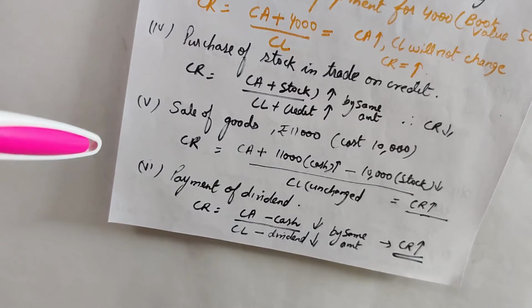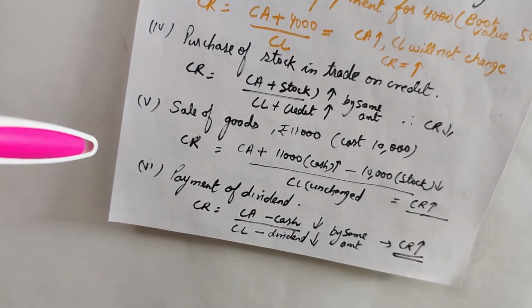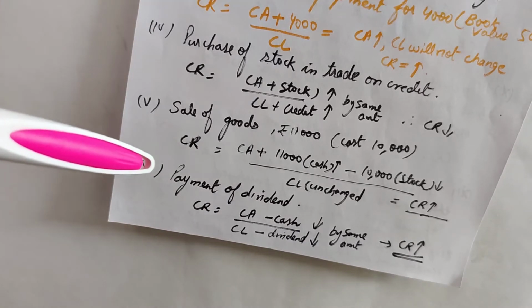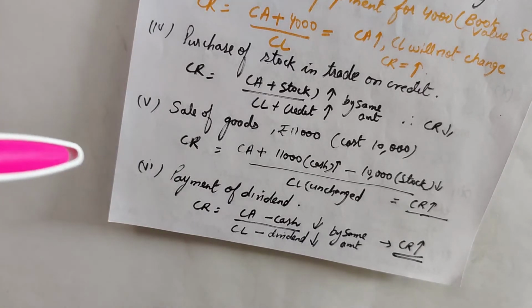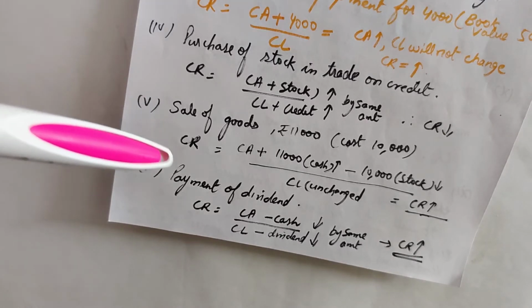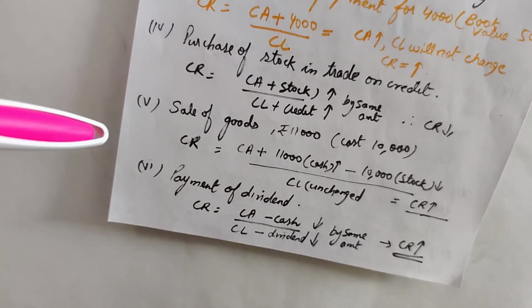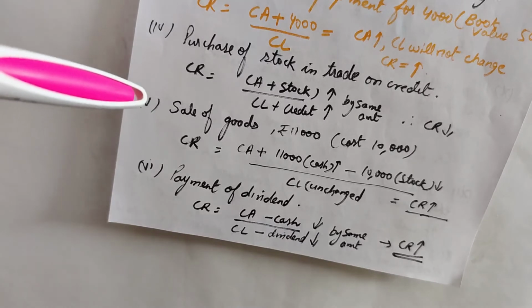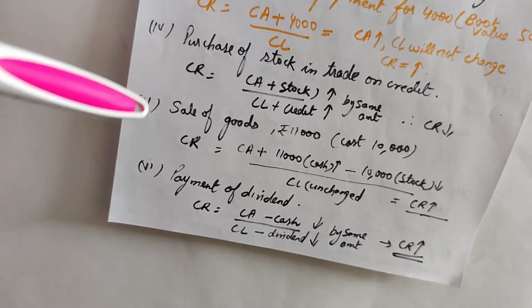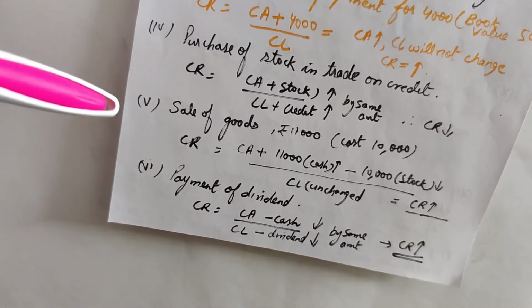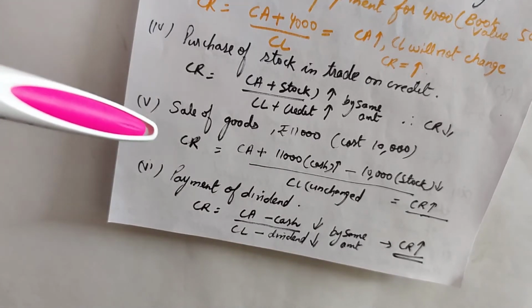Let's take up the next case, payment of dividend. Please note that dividend is to be paid on the equity shares. So the installment of dividend to be paid is always a current liability. Whatever amount of dividend needs to be paid in a particular year on the equity shares out of net profit, that portion of dividend that is payable in that year is a current liability.